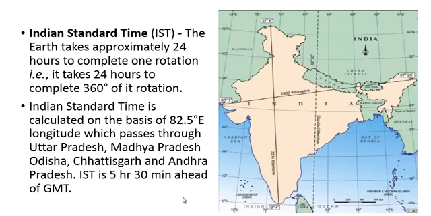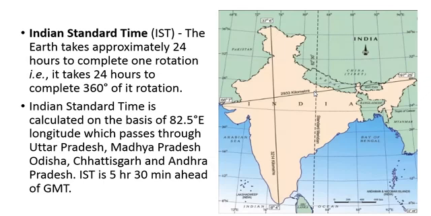Now, Indian Standard Time, IST. The Earth takes approximately 24 hours to complete one rotation. That is, it takes 24 hours to complete 360 degrees of its rotation. Indian Standard Time is calculated on the basis of 82.5 degree east. This is the 82.5 degree standard meridian. This is the longitude which passes through Uttar Pradesh.